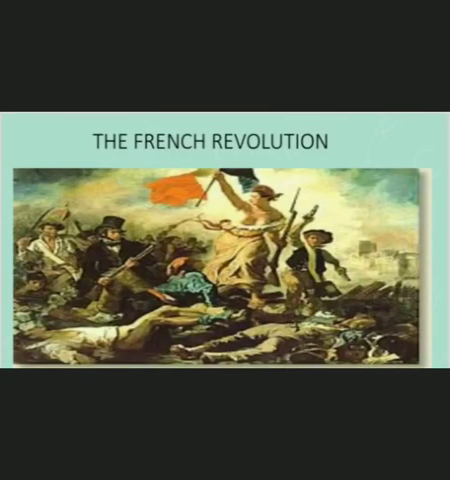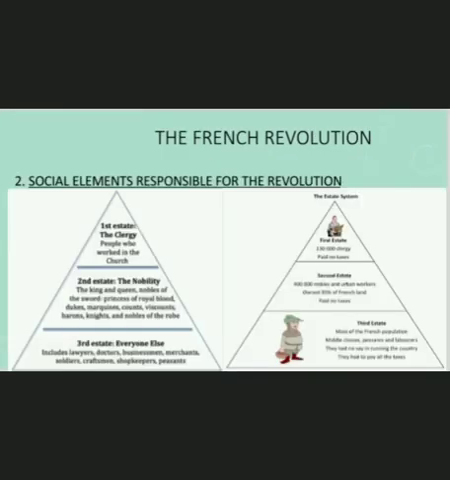Today we will study the social elements responsible for the revolution. French society was divided into three classes known as estates. The first estate was of the clergy. The second estate was of the nobles. The third estate was of the masses.